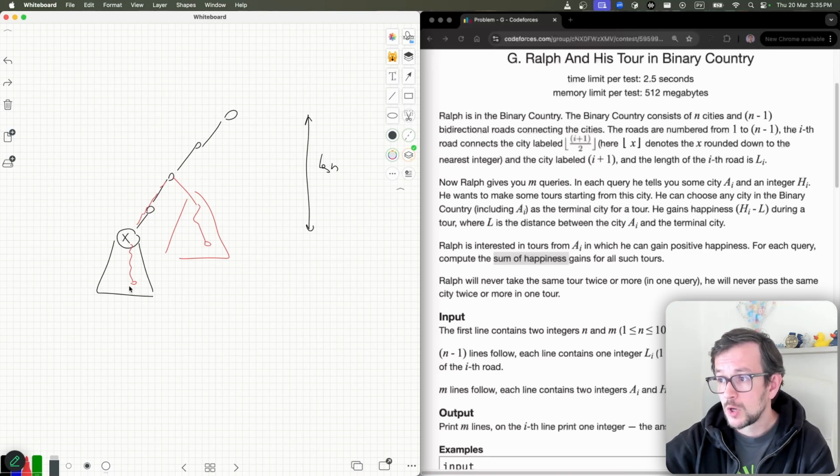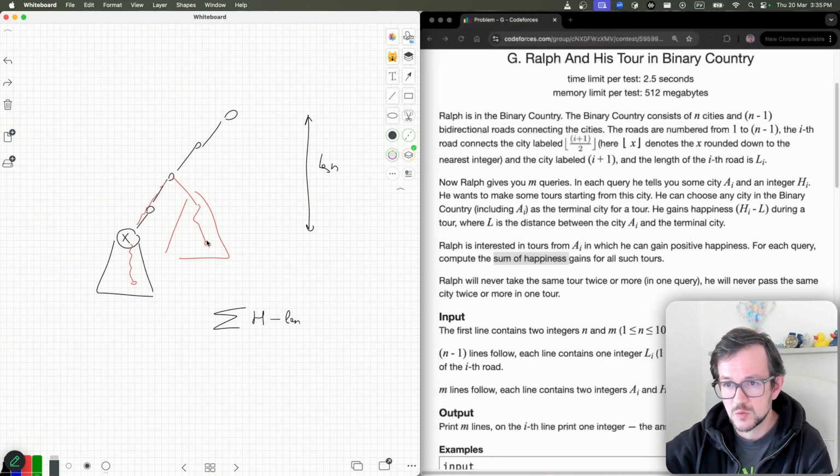Now, what we need to calculate? No, let's think about it. Okay, I will write the formulas. Let me write the formula here again. So I'm looking at the following thing. I look at the sum of numbers h minus length.